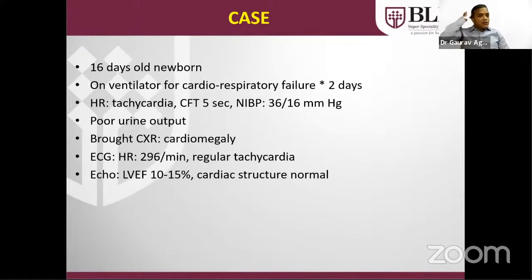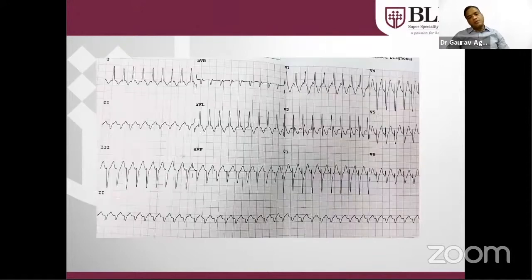The baby came with a history of tachycardia, decreased perfusion with hypotension, and poor urine output. X-ray showed cardiomegaly. ECG showed a heart rate of 296 beats per minute with regular tachycardia. Echo showed severe LV dysfunction. Severe cardiomegaly was there and the cardiac structure was normal.